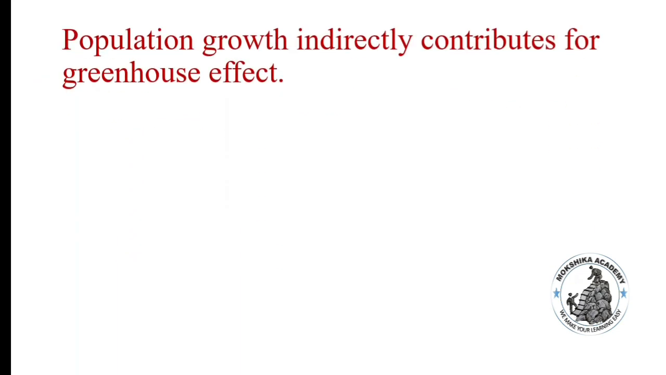Next question, population growth indirectly contributes to the greenhouse effect. Whether the given statement is true or false? Answer is true. Population growth is an indirect contributor and one of the major causes of the greenhouse effect. Due to increase in population, there is an increase in deforestation and increase in industrial processes.